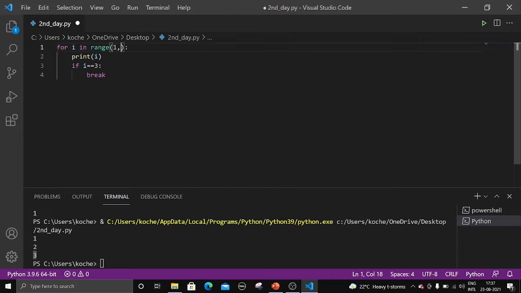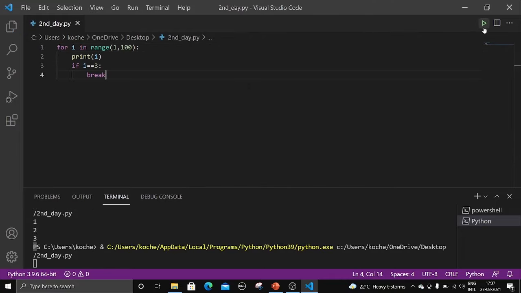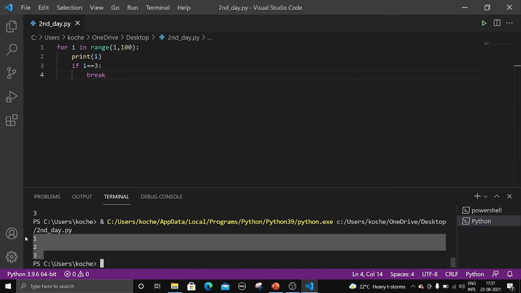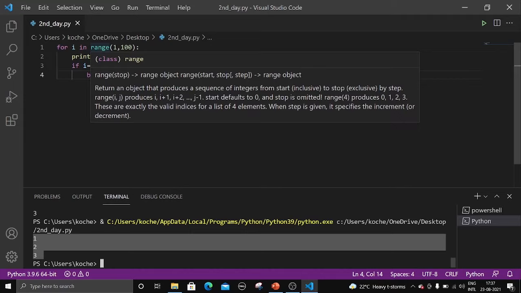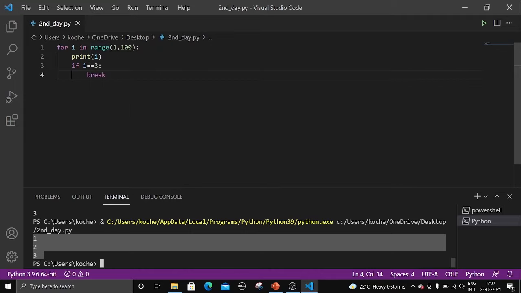Let me show you clearly. Let me write 100 here. Control S and run. Still we are getting the same output. What is the expected output? 1, 2, 3, 4, 5, 6, 7, up to 99 we would expect, right? Why 99? Because 100 minus 1 is 99. Got it? But we are getting only 1, 2, 3. Why? Because of the break statement. So this is the importance of break.